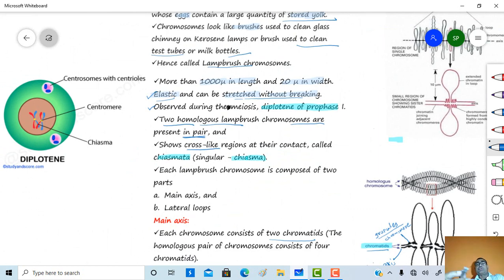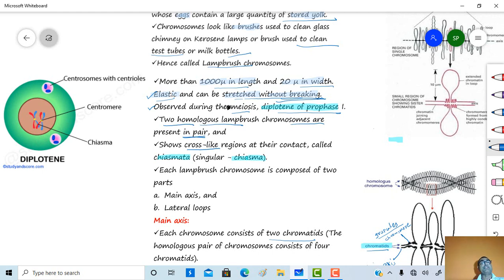These chromosomes are more than 1000 micron in length and 20 micron in width. These are elastic and can be stretched without breaking. These chromosomes are generally observed during the meiosis diplotene stage of prophase 1.